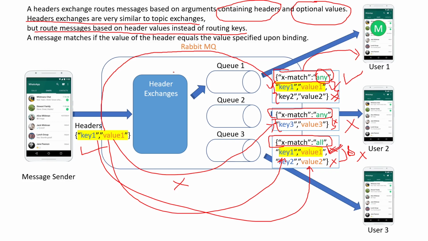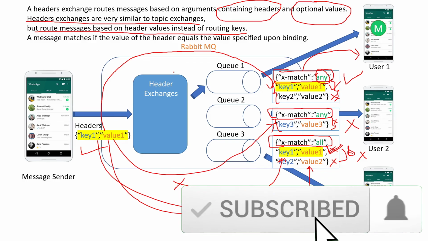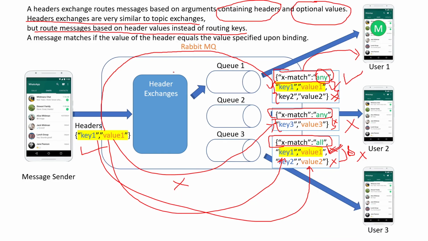Those were the basic concepts of RabbitMQ and all the exchanges in RabbitMQ. In my next tutorial we'll see how to install RabbitMQ, how to use RabbitMQ, and how to use the different exchanges in RabbitMQ by coding. We'll install it and code in a Spring Boot application, and we'll see how each of the exchanges works.